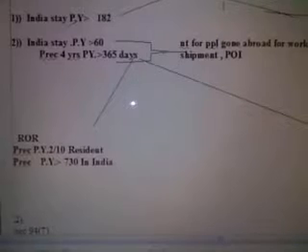Now if a person is resident, then there are two categories, ROR and RBNOR.